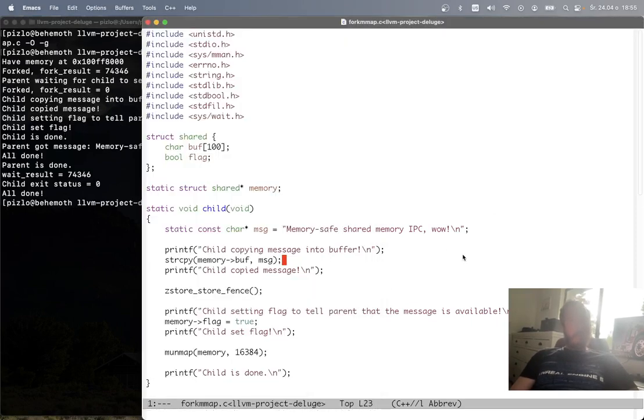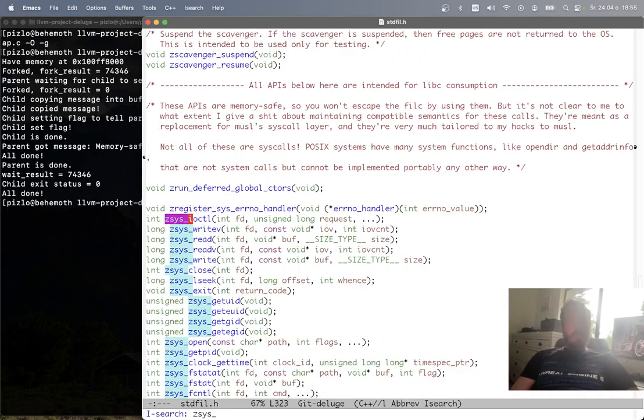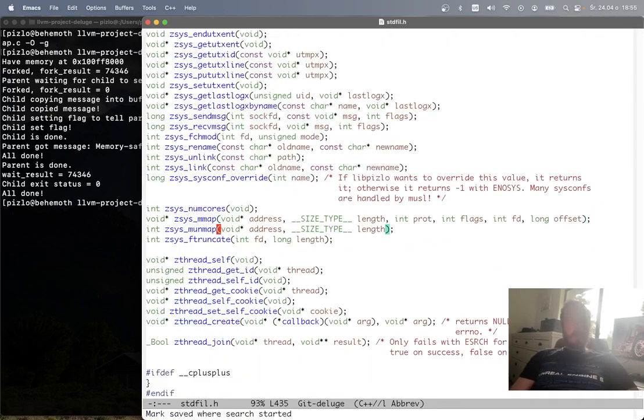Okay, there we go. So that's Fil-C doing memory safe shared memory. But let me also show you how this code is actually implemented. So I'll just walk you through everything that I had to do to implement it. First of all, I added in stdfil zsys_mmap and zsys_munmap calls. So this is the low-level syscall API that my libc is going to use.